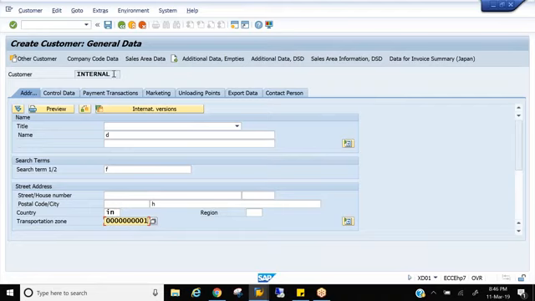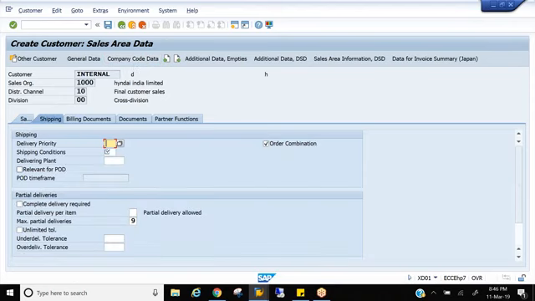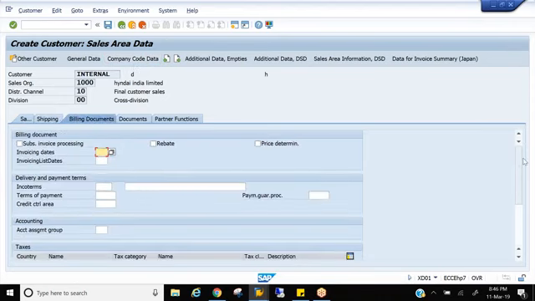And this still says internal, right? You know what is internal and from where it's coming. This is 1,40,000. Sales area data, some important fields. This is 01 and billing.